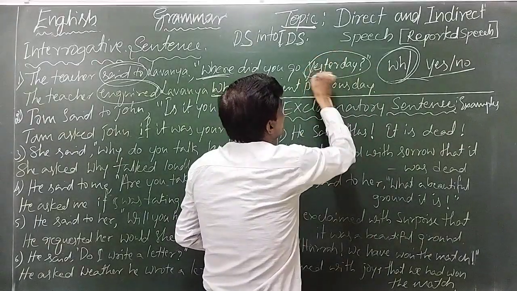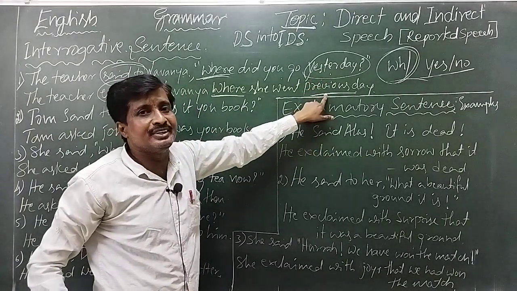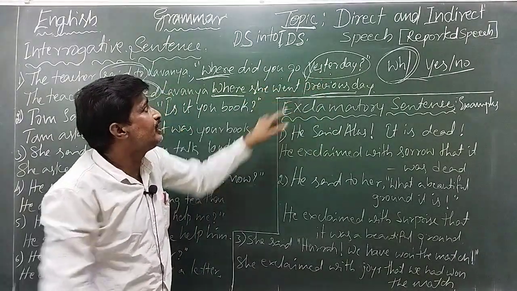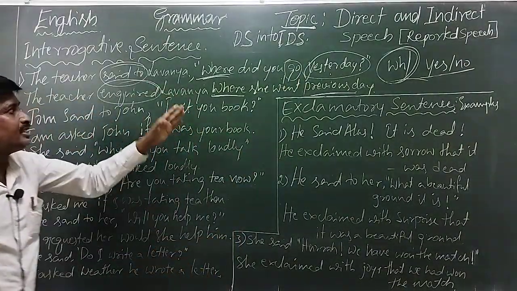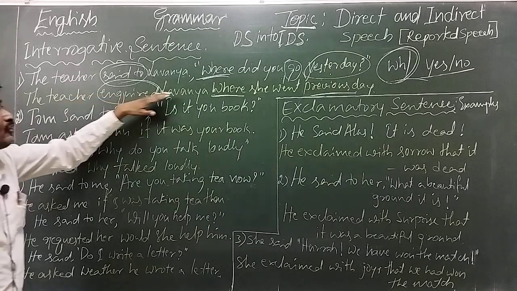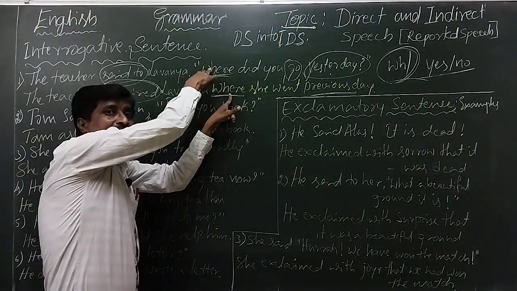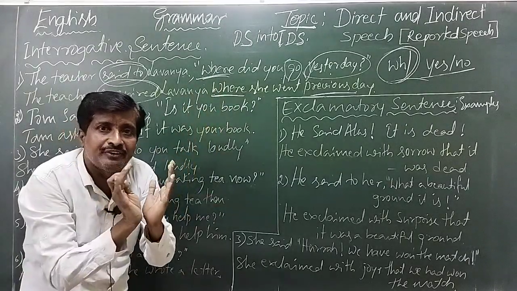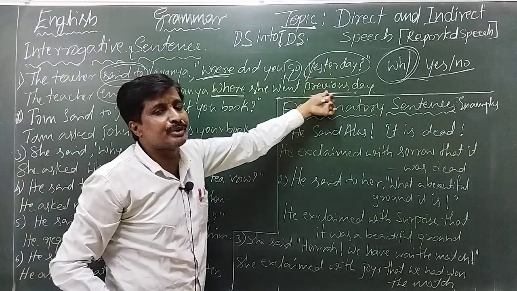Yesterday is changed into previous day. Go is changed into went. Like this. The teacher enquired Lavanya where she went previous day. Here this is an interrogative word, here this is a joining word, a conjunction.